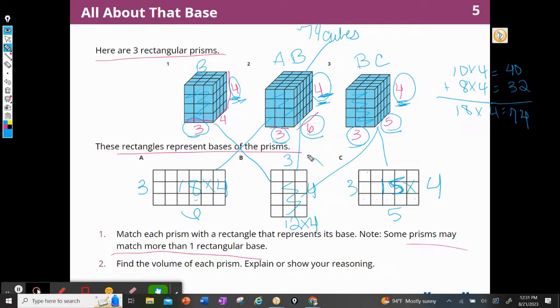Then I could take the area of this base, and this one belongs to this one. I could do 12 times 4, which I should know from my 12 times tables, and that would be 48. If I didn't remember that it was 48, I could do 4 times 2 is 8, and 4 times 1 is 4. So this one is 48 cubes.